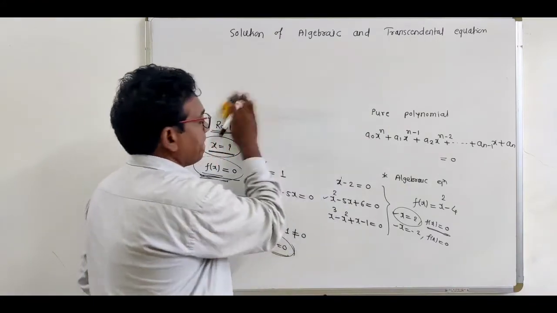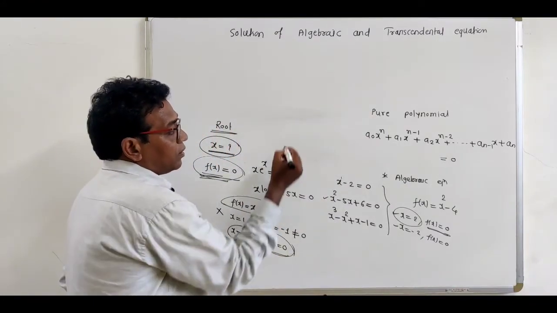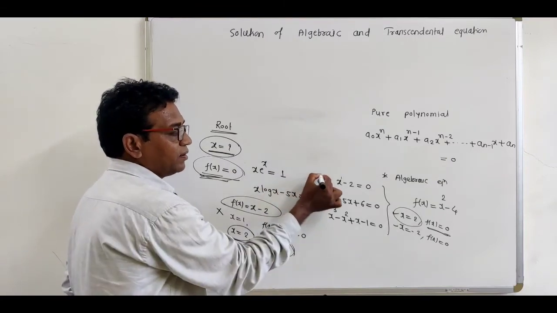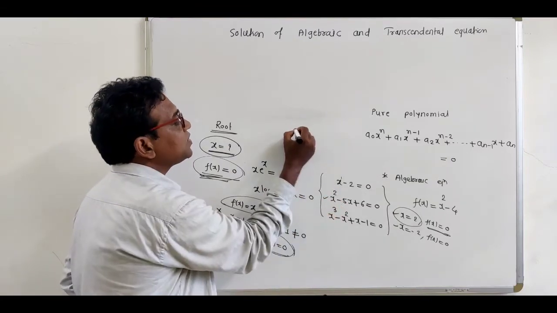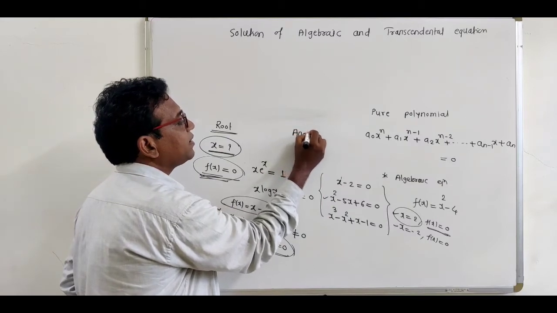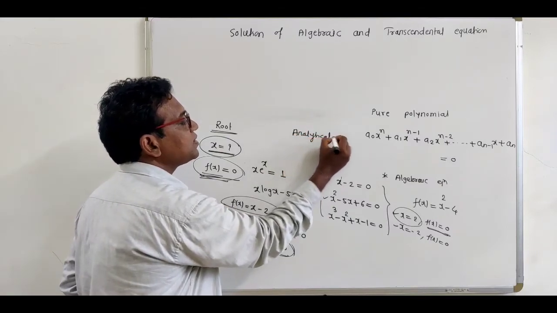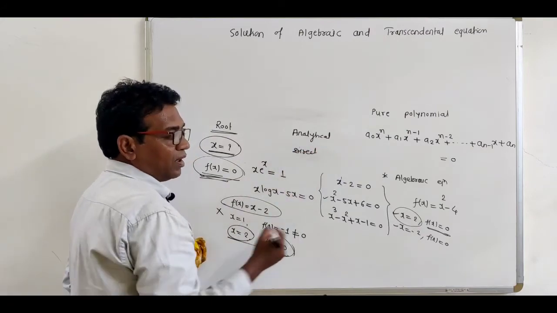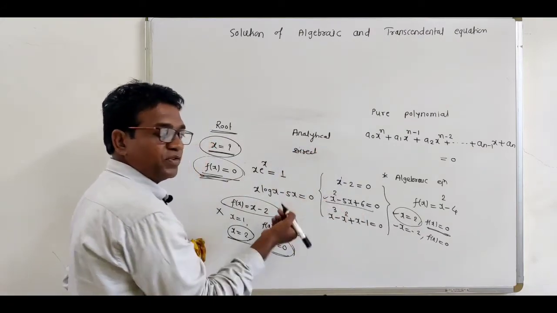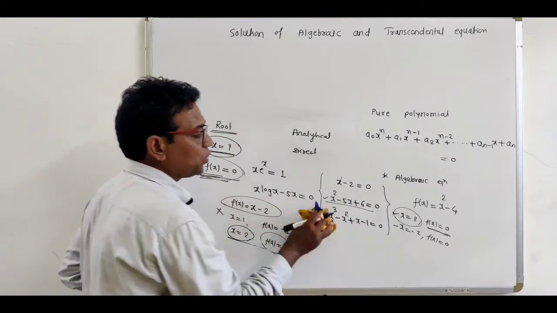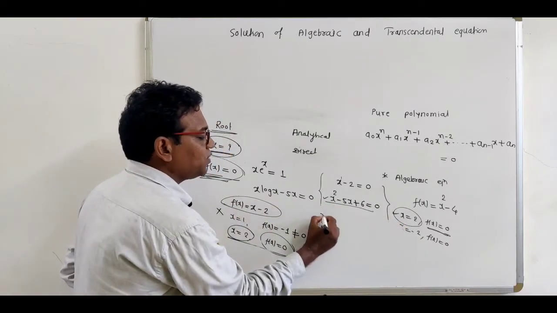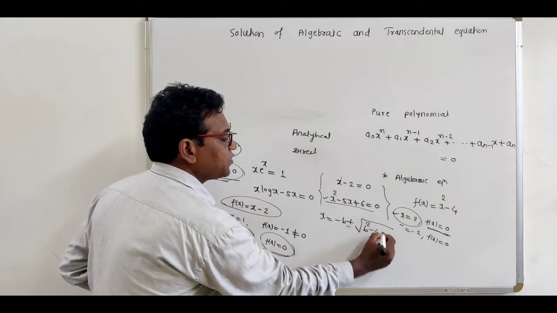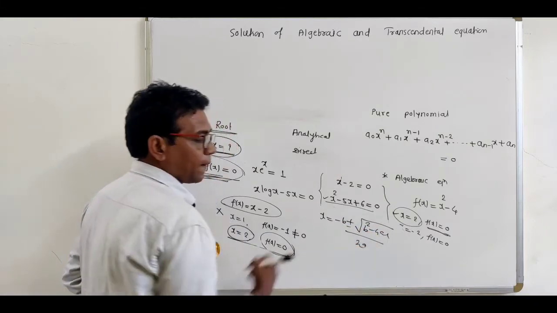Now see, we have seen many methods for finding the root of an equation, that is called the analytical method or the direct method. If a quadratic equation is given, then how to find out the root of the quadratic equation? We can use this formula, x equal to minus b plus or minus under root b square minus 4ac divided by 2a.